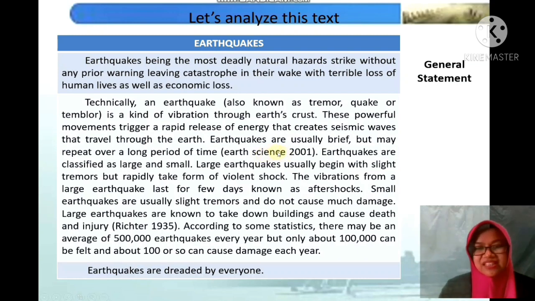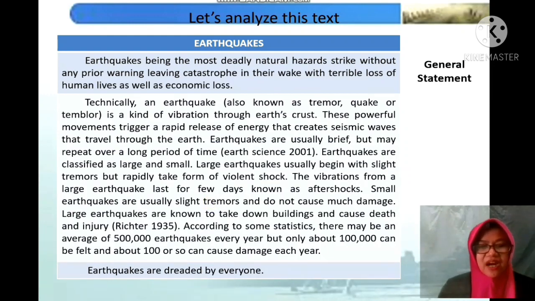Science 2001. Earthquakes are classified as large and small. Large earthquakes usually begin with slight tremor but rapidly take form a violent shock. The vibrations from a large earthquake last for a few days, known as aftershocks. Small earthquakes are usually slight tremors and do not cause much damage.